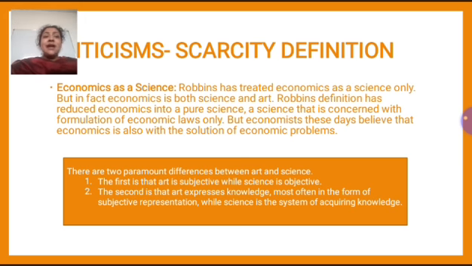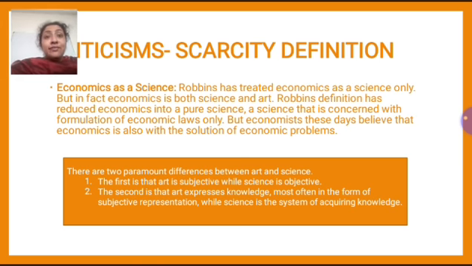Now Robbins is regarding economics as a science only, but he is not considering economics as an art. But economics is neither a pure science nor it is a pure art. All right, so according to Robbins, he is considering economics as a pure science that is concerned with the formulation of economic laws only. But economists these days believe that economics not only gives us different laws, but it also gives us solution to various economic problems.